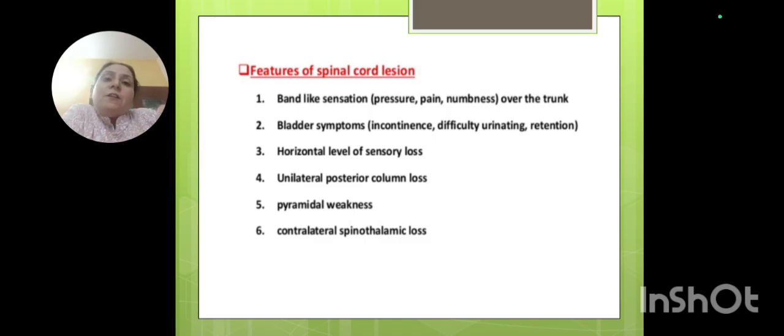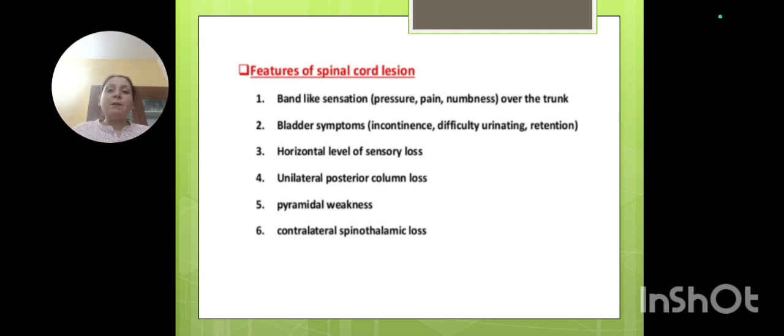Now what kind of presentation will the patient give? The patient will say, there is a band-like numbness around my trunk. I am feeling a band-like pressure around my trunk. Or in the bladder sphincter case, I am finding very difficulty in holding the urine, or retaining the urine. Incontinence is the complaint.